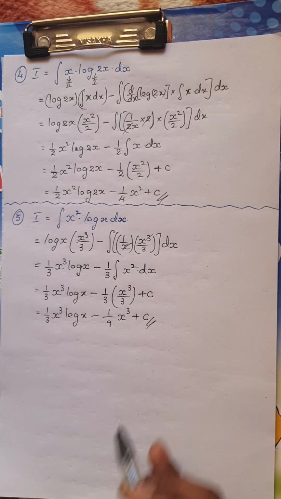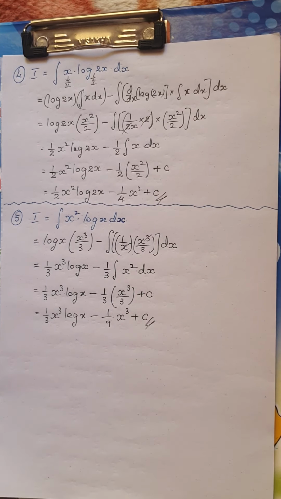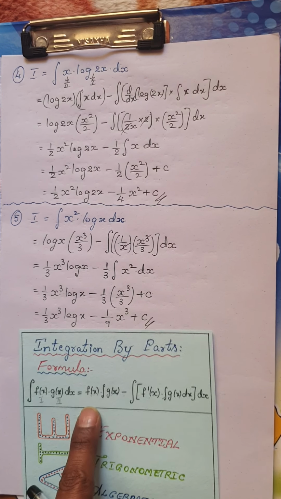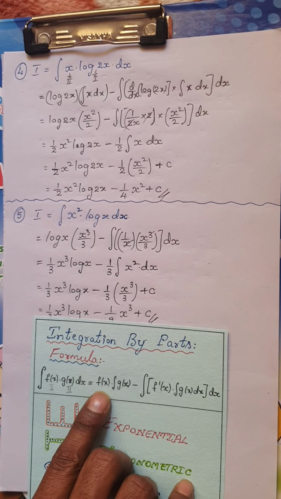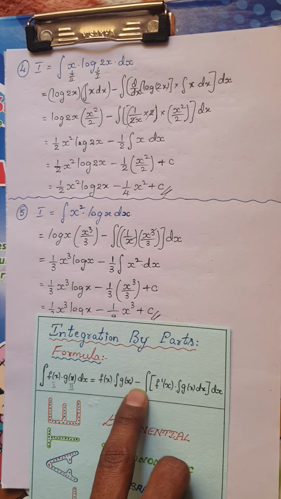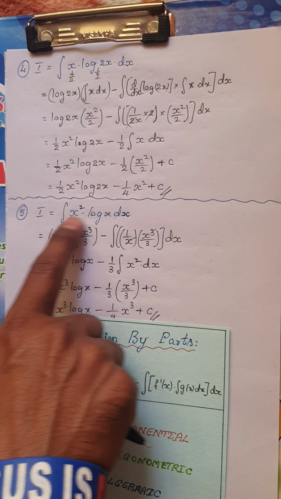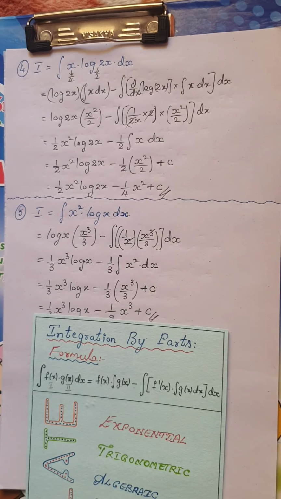Remember students, you hardly have 3 or 4 steps, so it is always better for you to write the formula once. If I solve 20 problems now, I cannot keep on writing the formula 20 times, but for you, when you are noting down as notes, before you start the problem, write the formula once for every problem. Because it's a notes.